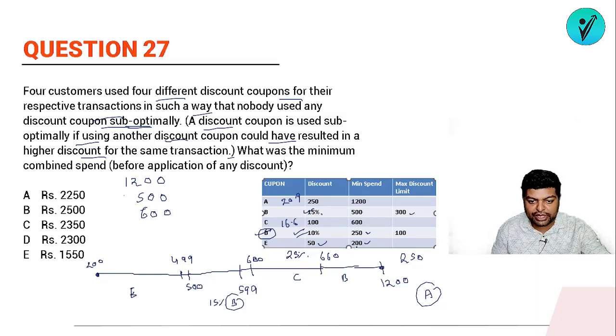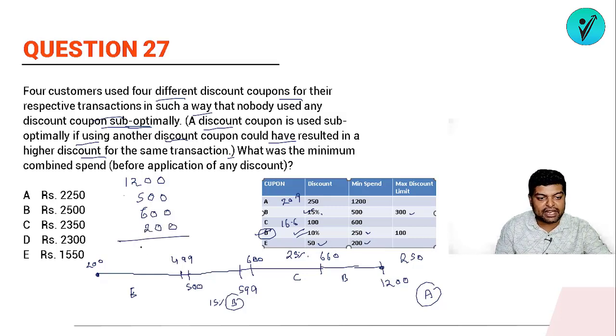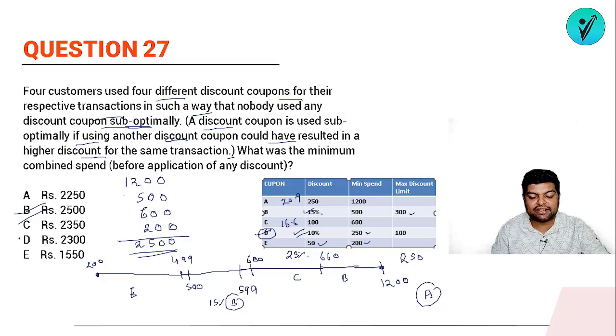And if I'll be doing the shopping, if I want to avail this coupon, the shopping I need to do is 200. So minimum कितना शॉपिंग करना पड़ेगा? It should be 2500. इतना का मिनिमम शॉपिंग करना पड़ेगा, ठीक है. अब कूपन डी यूज करके कोई फायदा नहीं हो रहा है, it is getting subbed optimally, that's why we will be skipping coupon D, और बाकी कूपन हम यूज कर सकते हैं. So this is the minimum amount that we have to spend.